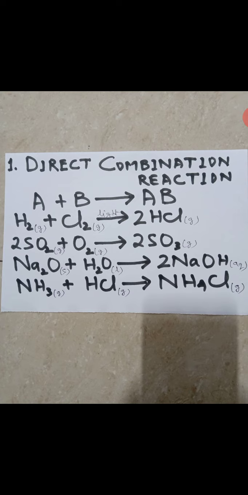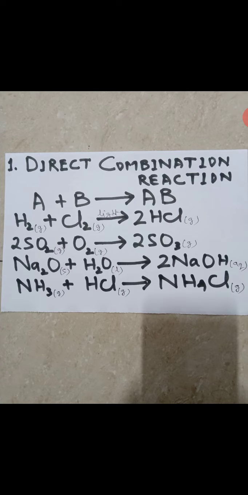Now, the second example is 2SO2 plus O2 gives 2SO3. This is an example when an element combines with a compound. Here, the element is oxygen and sulfur dioxide is a compound. So it gives you 2SO3. It is another combination reaction. In all the cases you can see the product is one. It's not many. It is one, but the reactants are many.